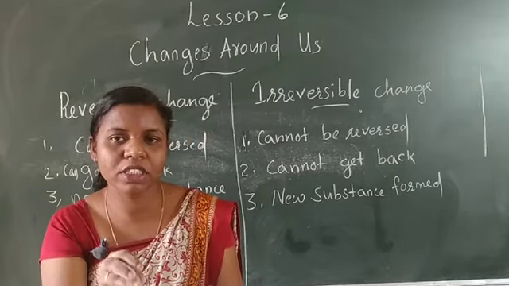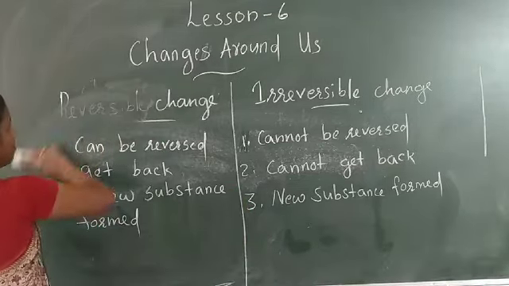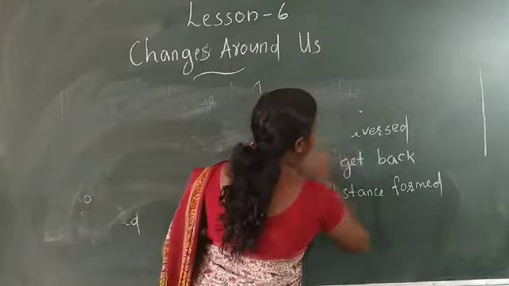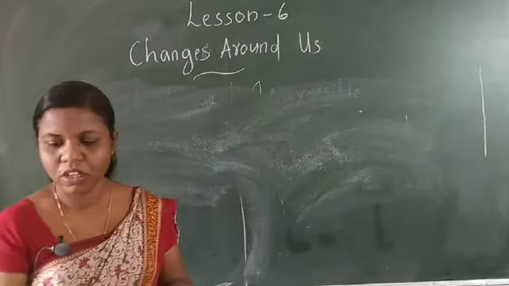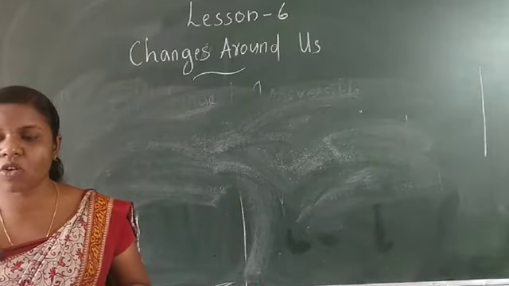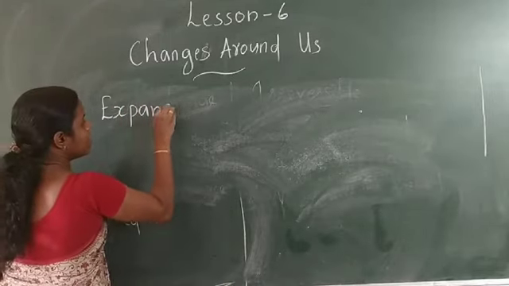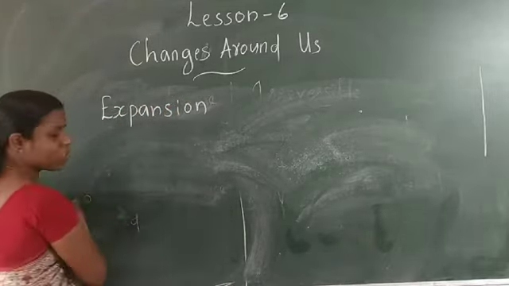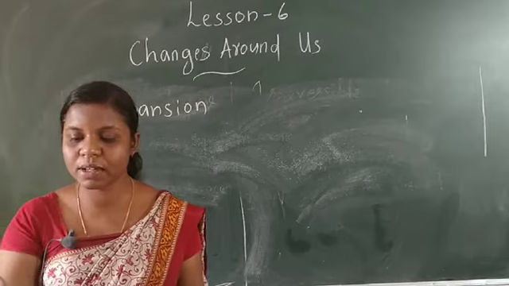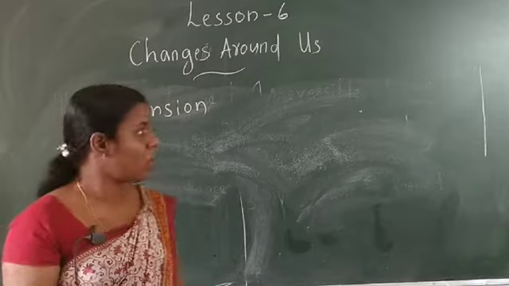Then some other changes there. They are expansion. Expanding means the object expands. A phenomenon in which a substance expands, due to which its shape changes, is called expansion. Then next, a phenomenon in which a substance shrinks, so that its surface area as well as shape decrease, is called contraction.